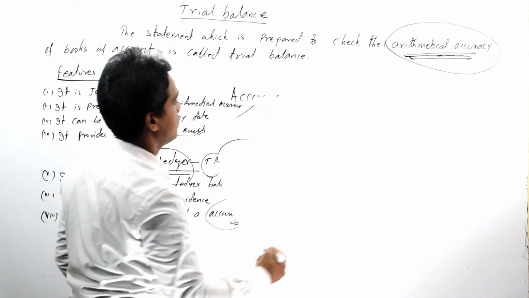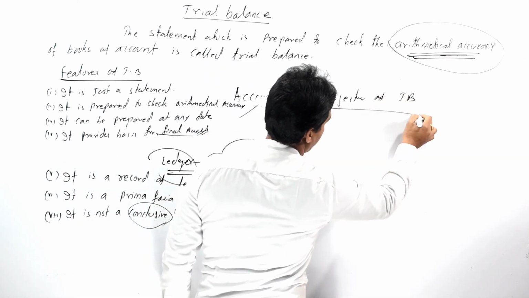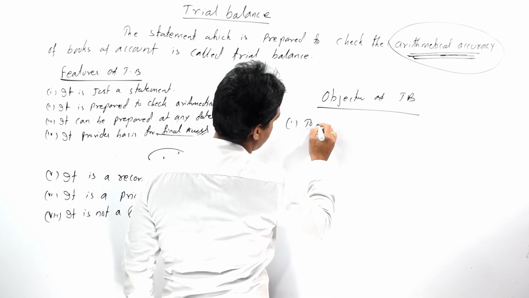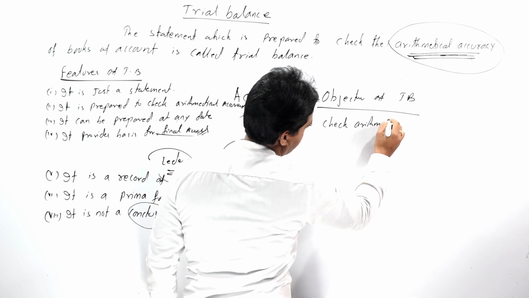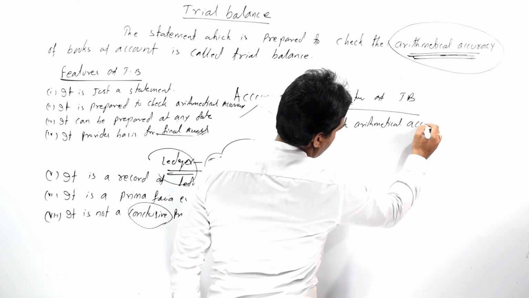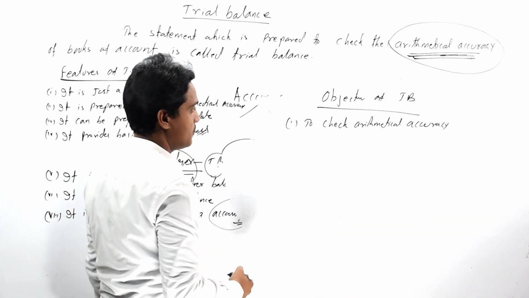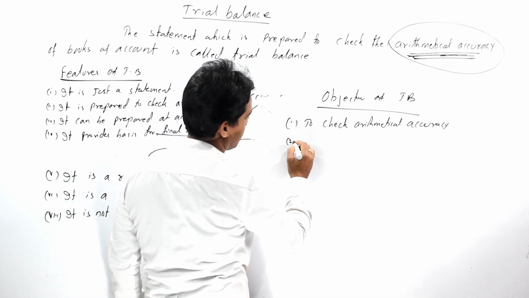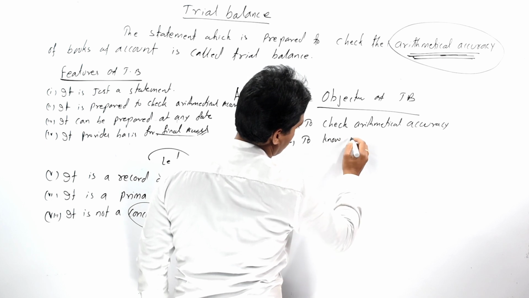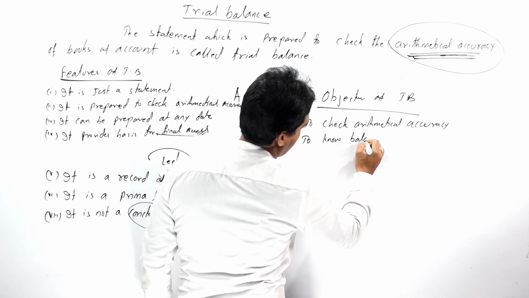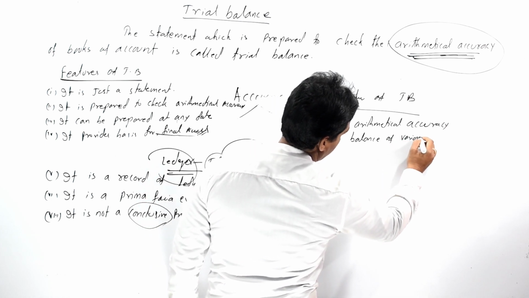So various objectives of our trial balance is to check arithmetical accuracy of books of account, and then second objective is to know balance of various account.